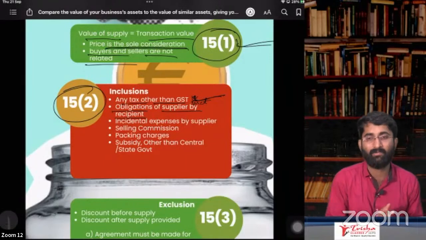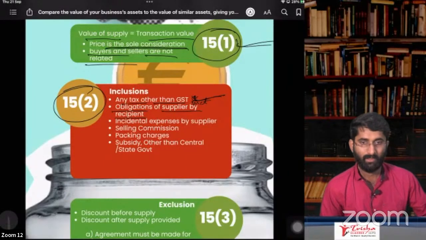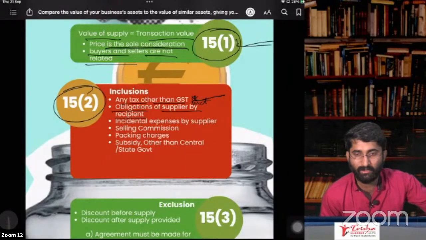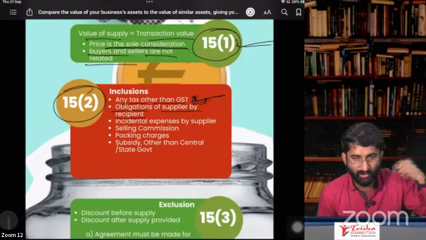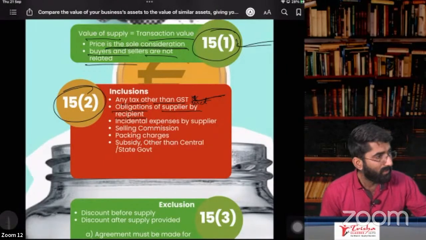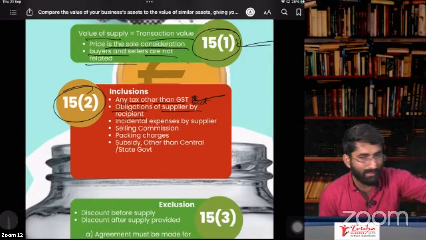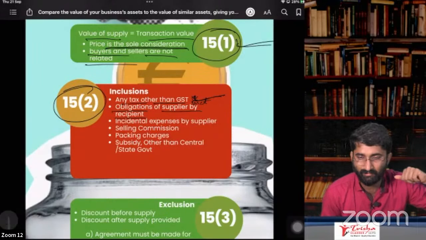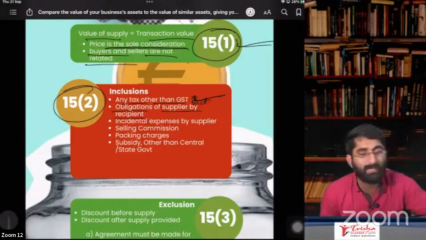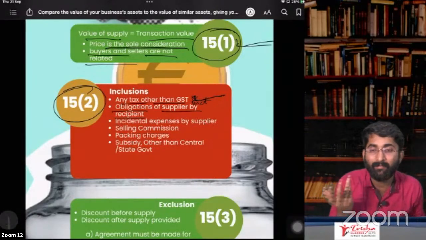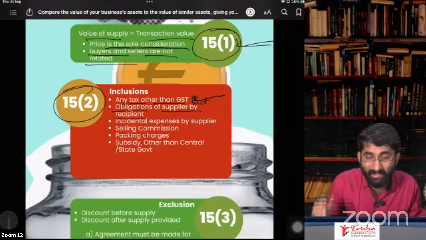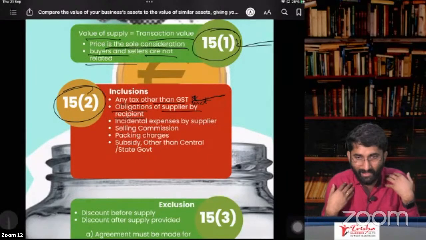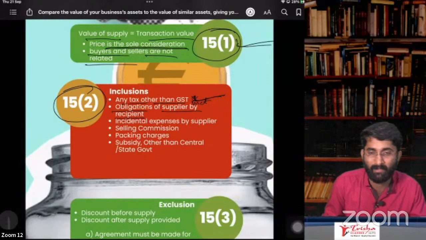For example, I'll give you one example. Now, you sold some goods to me. You are the supplier. I am the recipient. You put that goods on a carrier. That carrier is coming here. You only agreed that, sir, I will send the goods to you. And you forgot to pay it to the carrier. Now the carrier guy says, sir, I am not getting paid. Please do pay me. So now what I'll do, I'll pay the amount to that person.